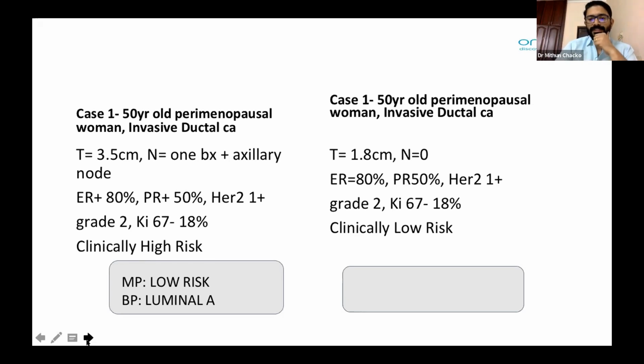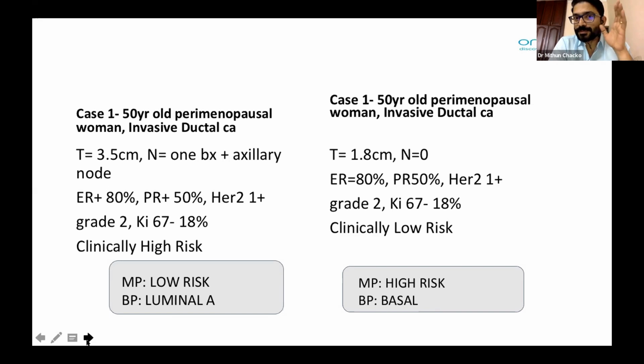Now comes the second. So there's a twist in this. Though it's clinically low risk, the MammaPrint came out to be high risk and the Blueprint came out to be basal. When we see the NBREAST, the neoadjuvant breast data, using MammaPrint and Blueprint, there was a discordance of 22% considering the pathologic factors and the genomic profiling, the high risk, the basal subtype.